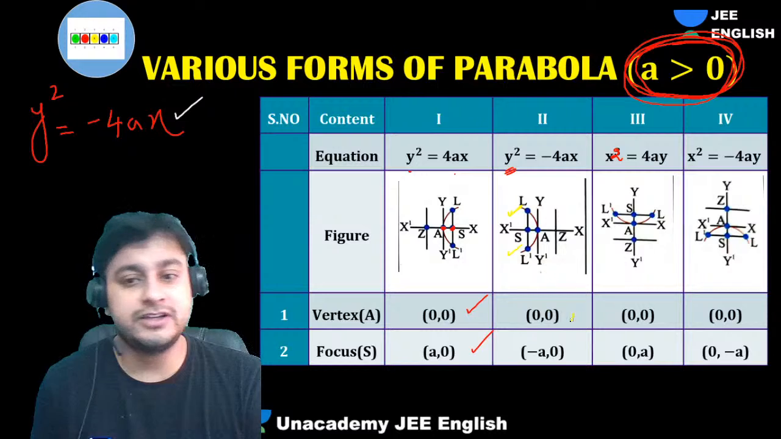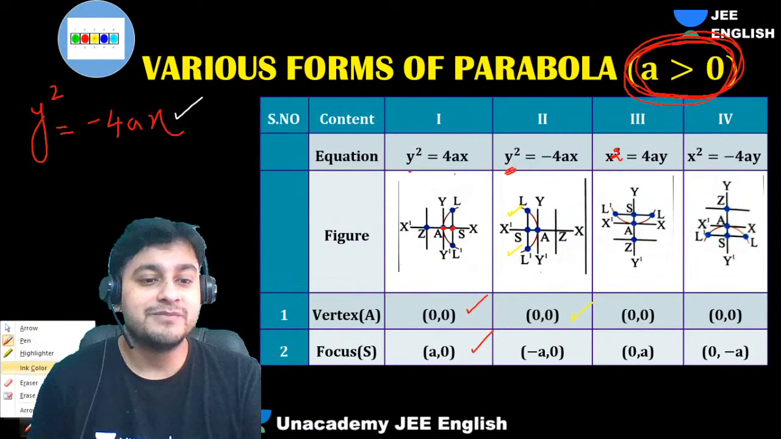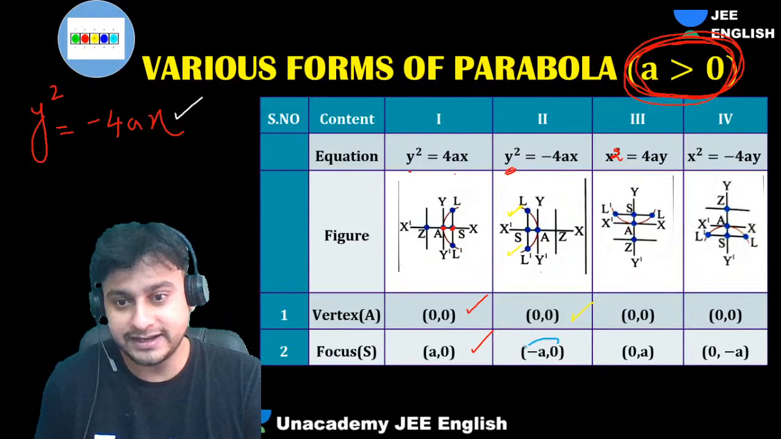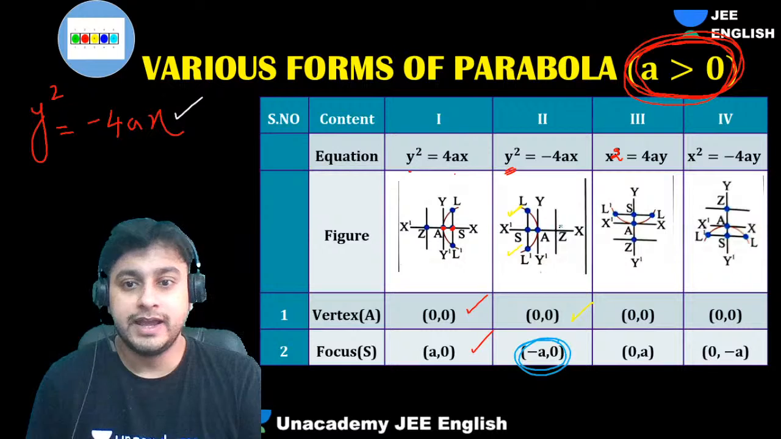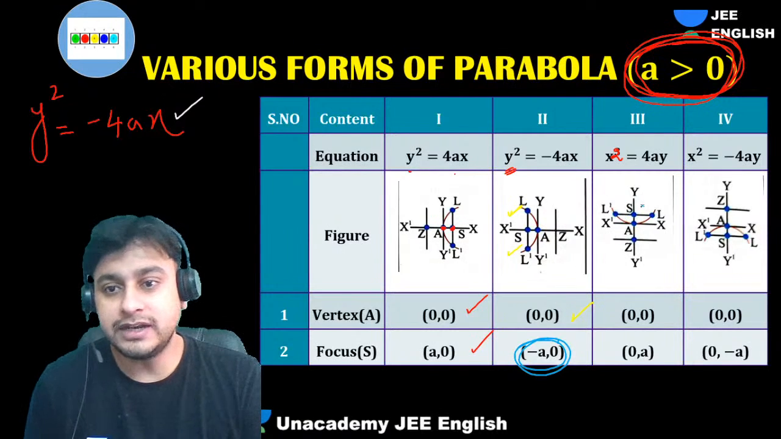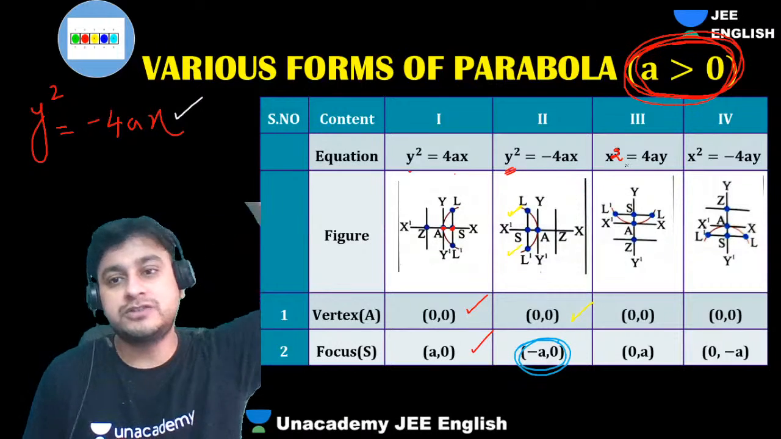The vertex is 0, 0, and this will be minus a comma 0, your focus, and this vertex is the origin. Similarly, guys, this is x square equals to 4ay.